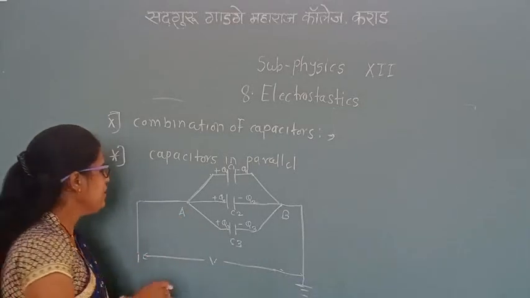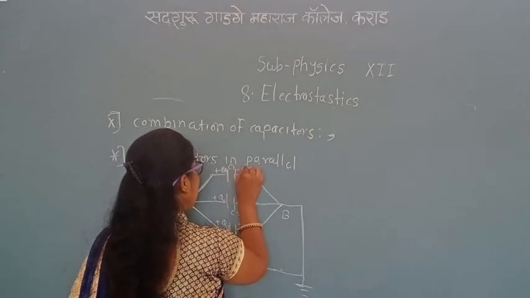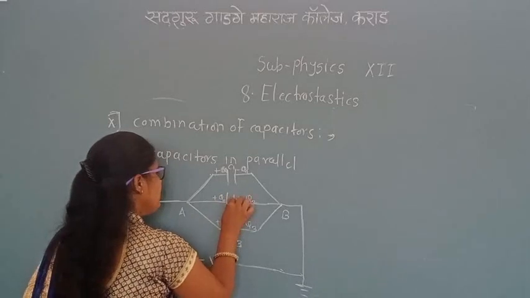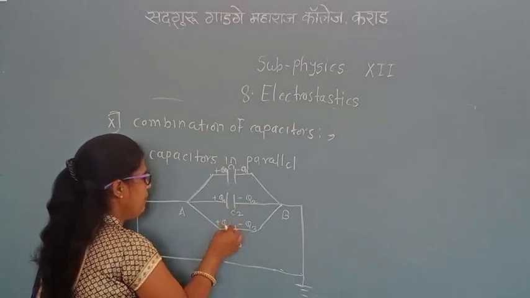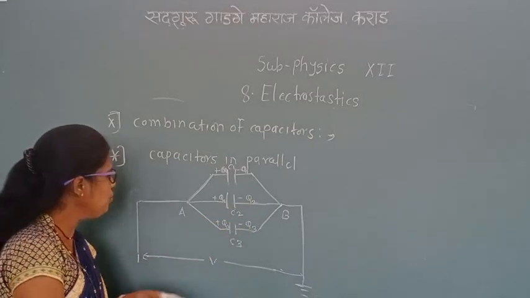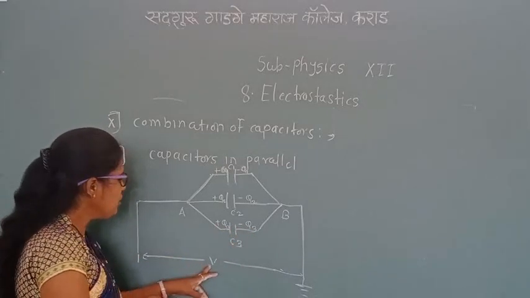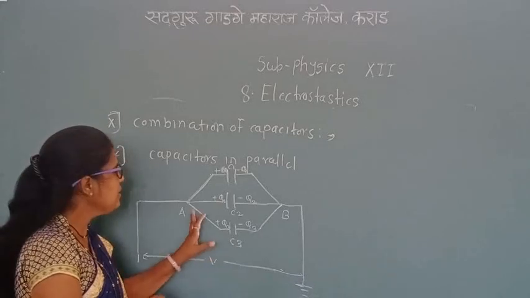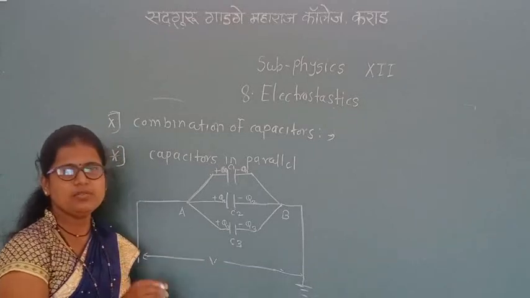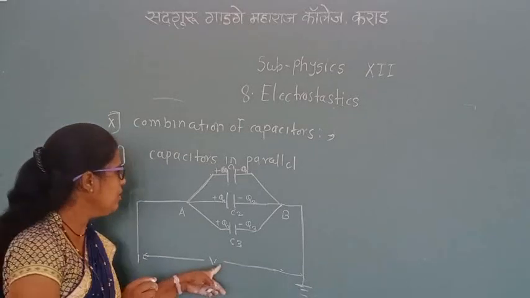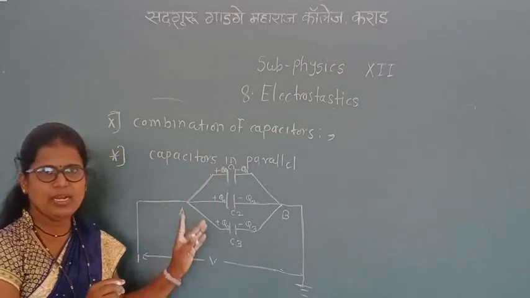Capacitor C1 has a positive Q1 charge on one plate and a negative Q1 charge on the other. C2 has a positive Q2 charge and a negative Q2 charge on its plates. C3 has a positive Q3 charge and a negative Q3 charge. The potential difference is the same across all three capacitors. Only the charges differ, positive and negative charges.